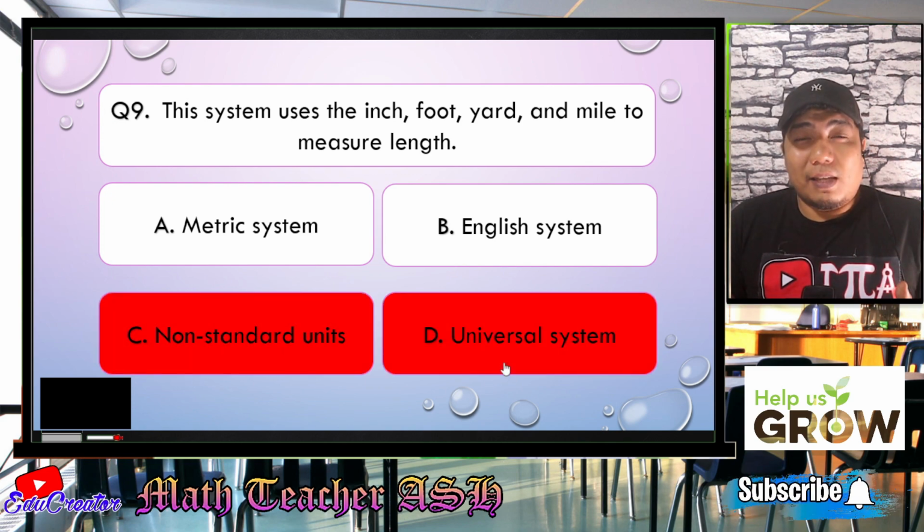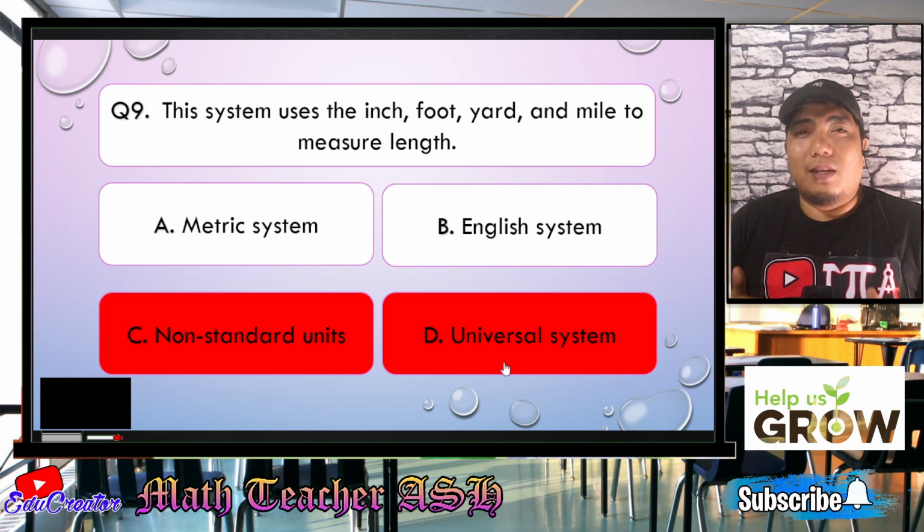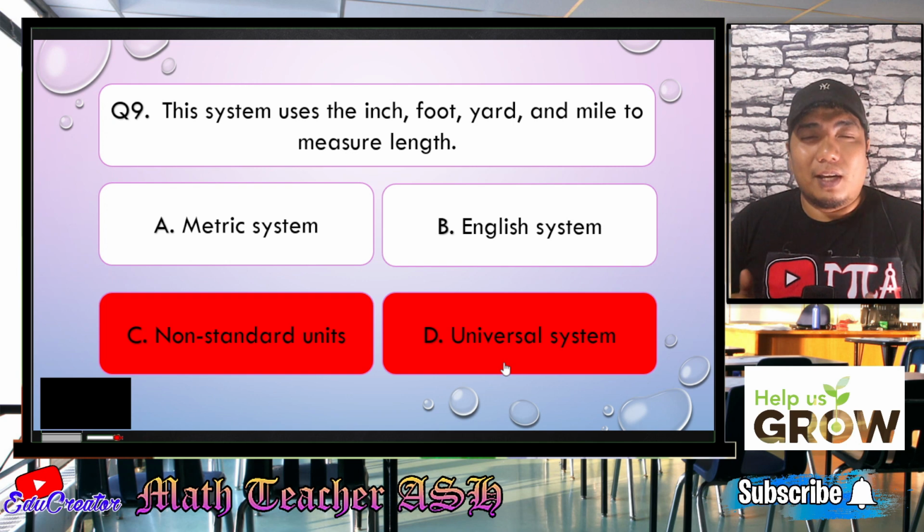We only have the metric and the English. So the metric system follows the base 10 rule. So we have the meter as the base unit. Then if you go smaller or larger, it could be the decimeter, the centimeter, and the millimeter. Now if you want to go higher, it could be the decameter, the hectometer, and the kilometer. So that is under the metric system.